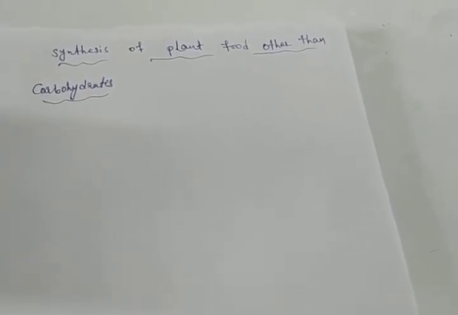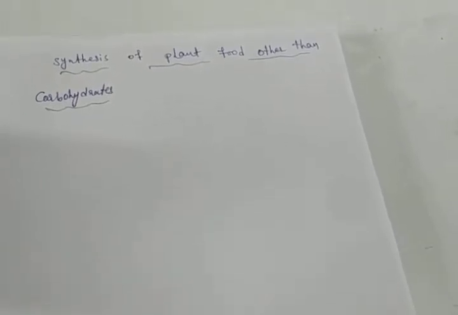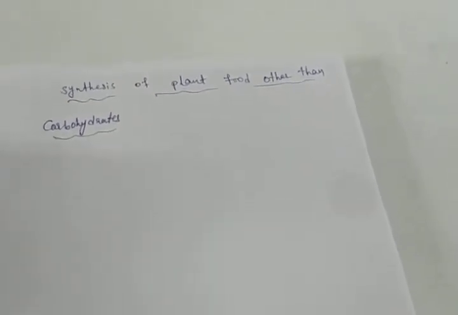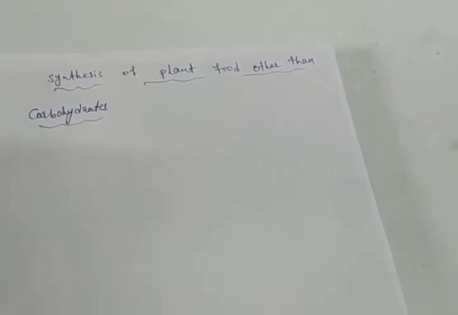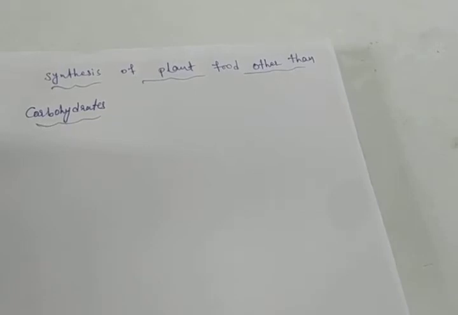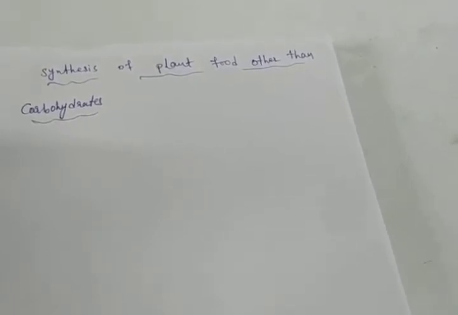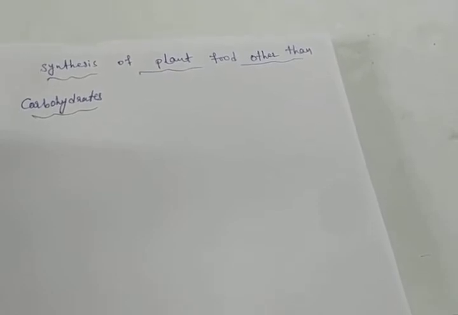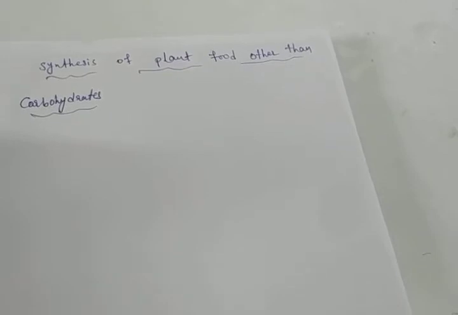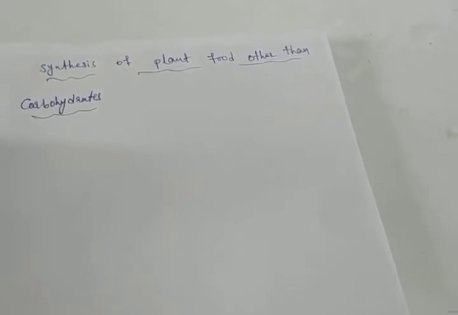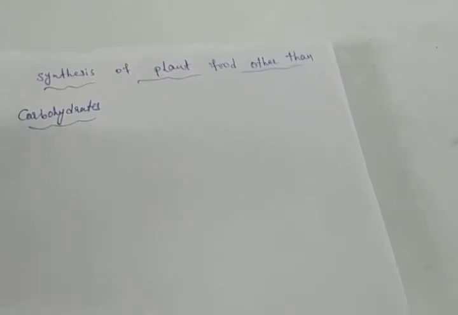These are used to synthesize other components of food such as proteins and fats. But proteins are nitrogenous substances which contain nitrogen. From where do the plants obtain nitrogen?